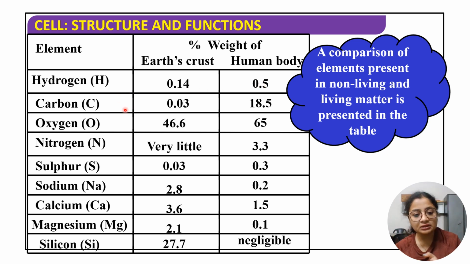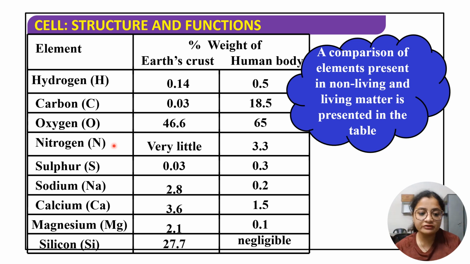Next coming to carbon. Carbon में भी same चीज है देखो. Earth's crust में only 0.03%, human body में 18.5%. So it's multiple times. Okay, I think more than 5 or 6 times multiplied. Next is oxygen. Again the same thing. 46.6% in Earth's crust. Human body में it's becoming 65.